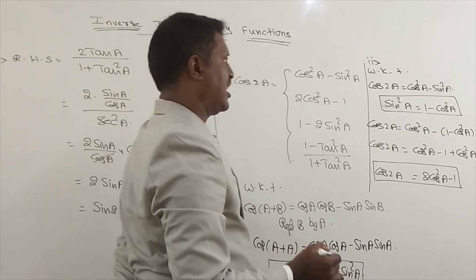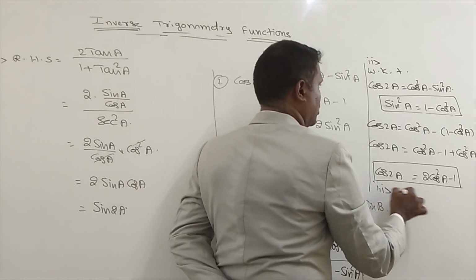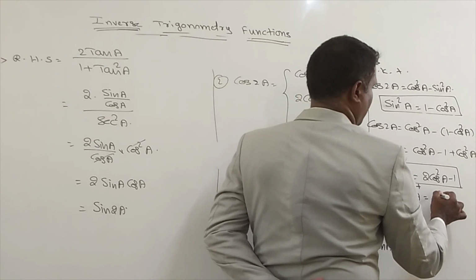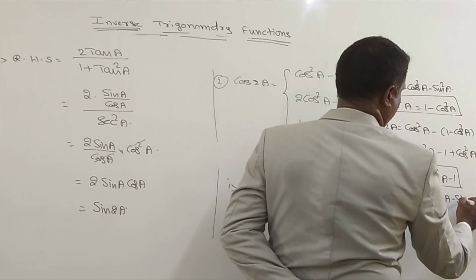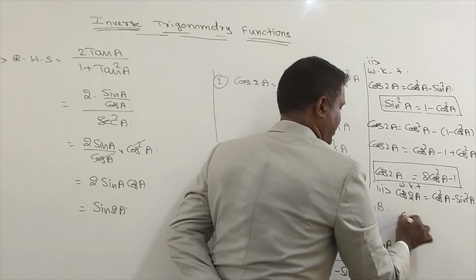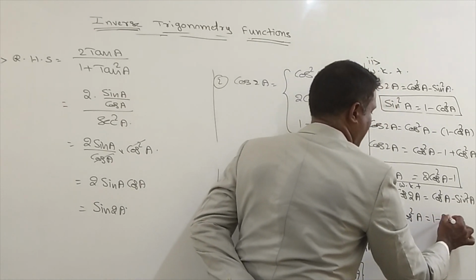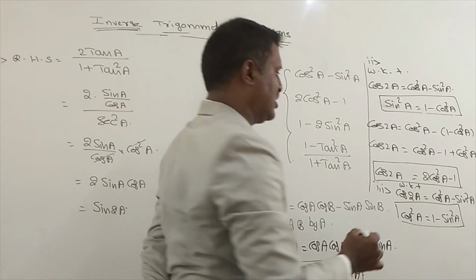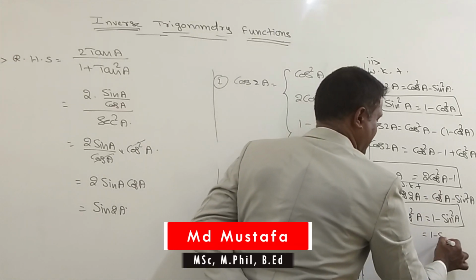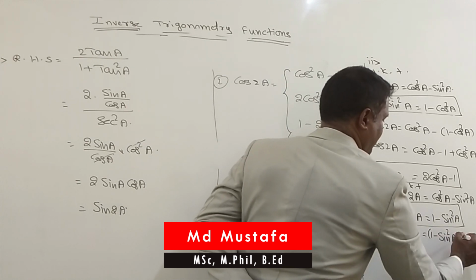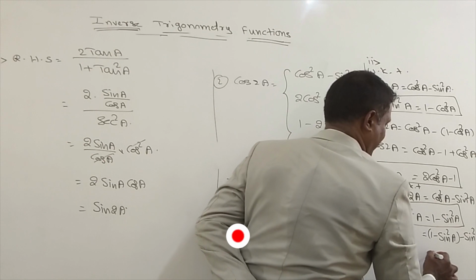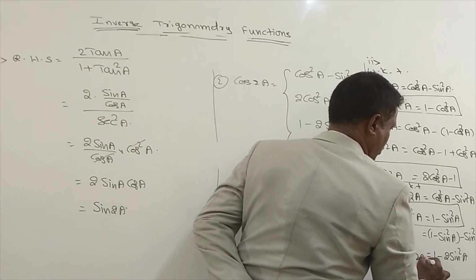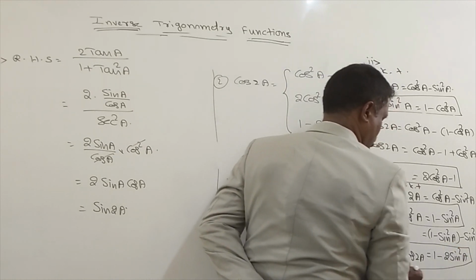One more formula, the third one. Similarly, cos 2A, the same formula: cos square A minus sin square A. Now replace cos square A with 1 minus sin square A. Substituting in place of cos square A, we get 1 minus sin square A minus sin square A, which is 1 minus 2 sin square A. So cos 2A is equal to 1 minus 2 sin square A.